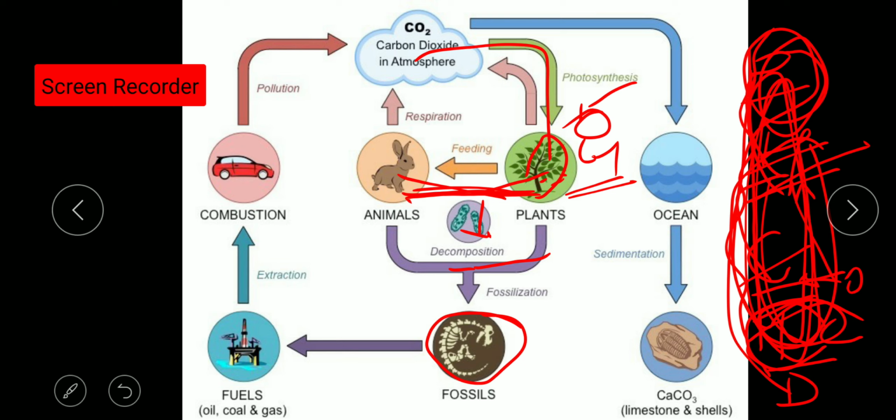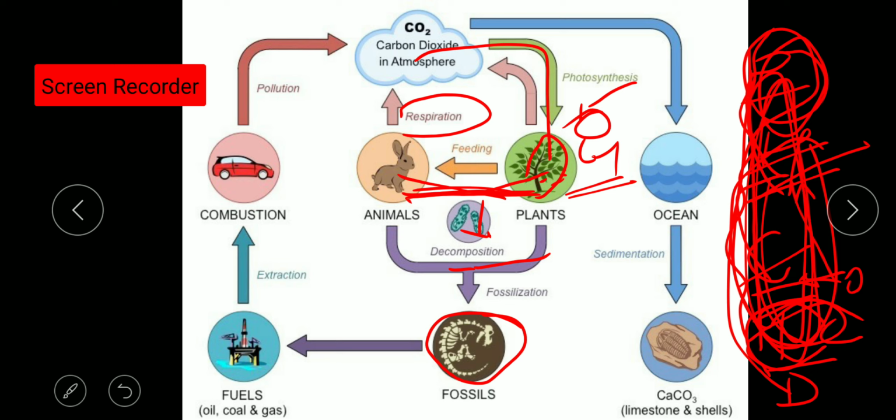Then the third step of the carbon cycle is respiration. What happens in respiration? You know the chemical equation of respiration. Whatever is the carbohydrate, that is glucose, the simplified form of carbohydrate, is oxidized, releasing carbon dioxide, water vapor and energy in the form of ATP.